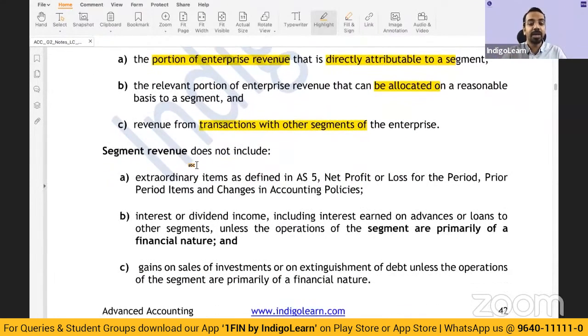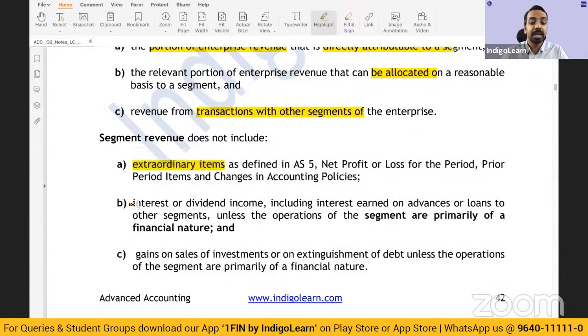And also, segment revenue does not include extraordinary items, prior period items, and changes. It does not include extraordinary items, interest or dividend income. If there is interest or dividend income, that is considered enterprise revenue rather than specific segment revenue, unless you are talking of companies like banks. For a bank, the primary income itself is interest, so there you will not apply this exclusion, but generally interest or dividend income will be excluded.